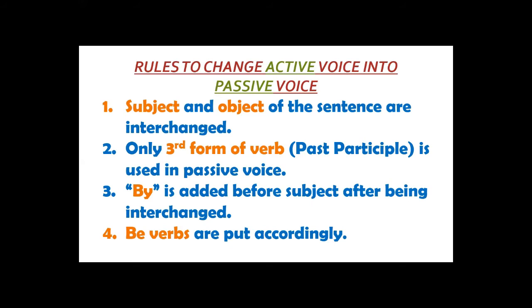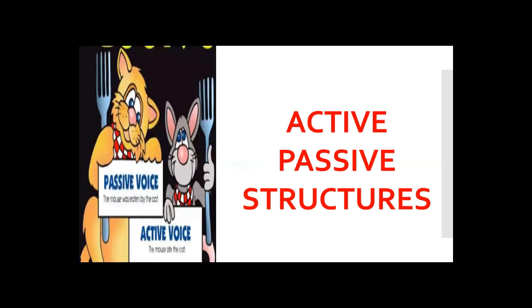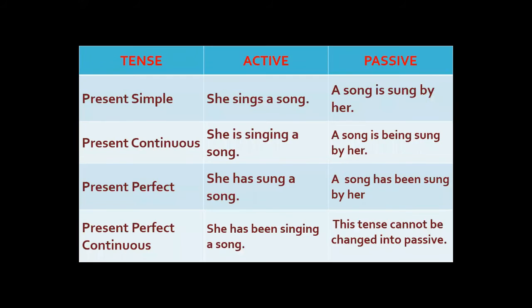Now the fourth one, be verbs are put accordingly. In every passive sentence, we put be verbs accordingly, means according to the kind of sentence or according to the tense. Sometimes helping verbs are already there, so we keep them intact and then we add a be verb with that helping verb. Okay, so let's see the charts of the structures, active and passive voice structures. Okay, all the present tenses.